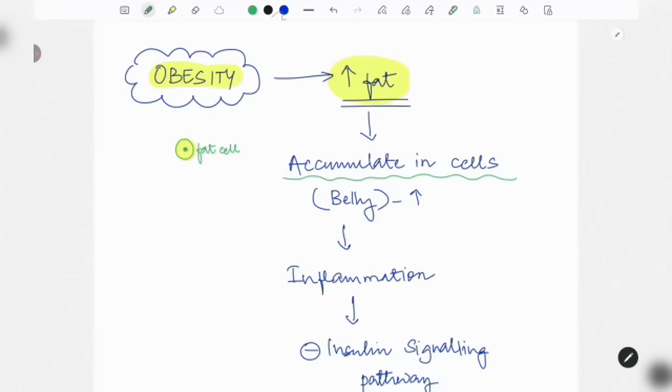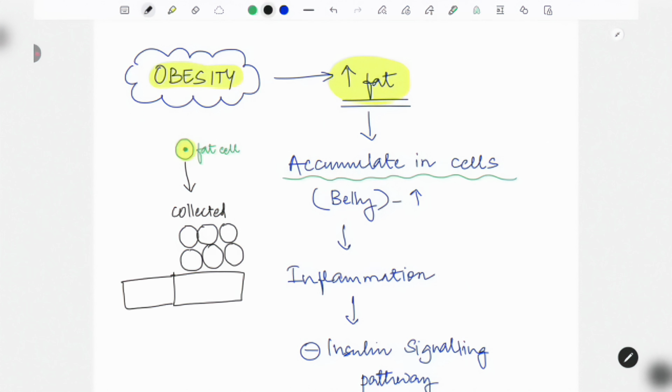If this fat cell, what does it do? This particular fat cell will start going everywhere and get collected. Remember, suppose these are the fat cells, and these are normal cells. Okay, so basically when these fat cells accumulate inside the body, they will hinder